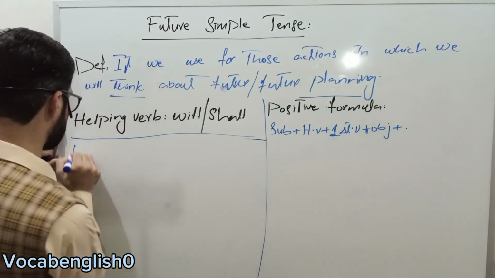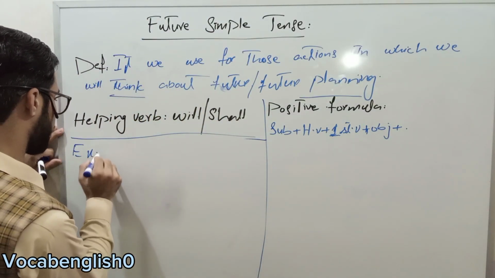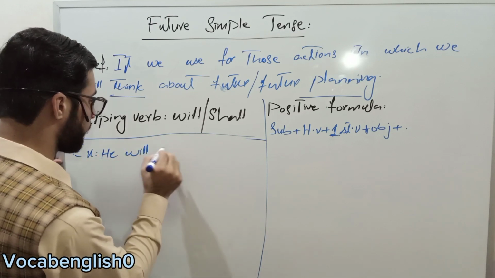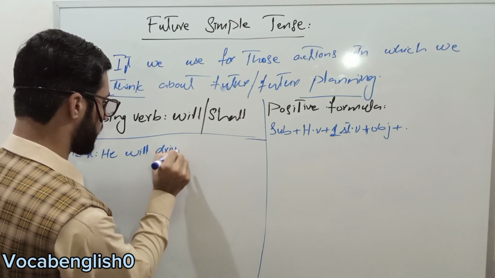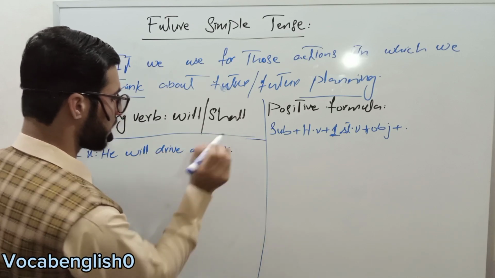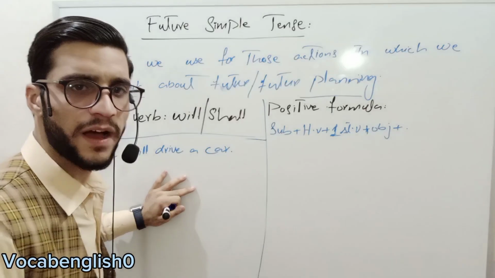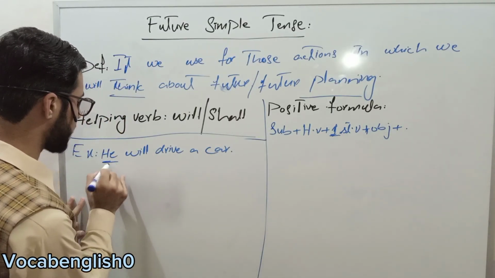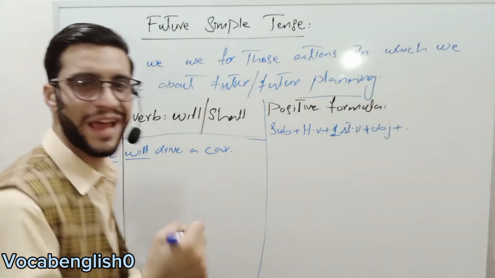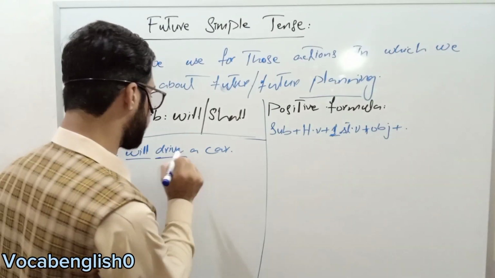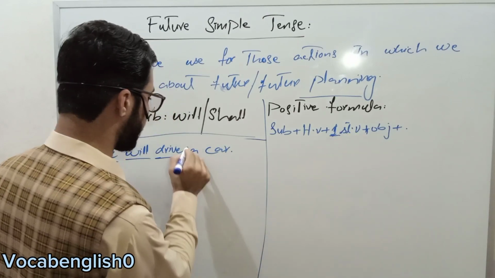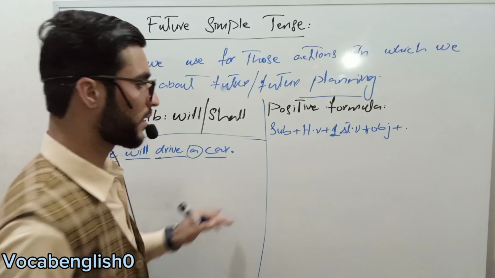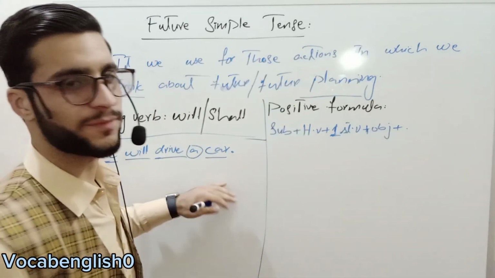And the next is positive example. He will drive a car. He is our subject. Will is our helping verb. Drive is our first form verb, and a is our article, then car is our object and full stop. It is our positive formula and the positive example.